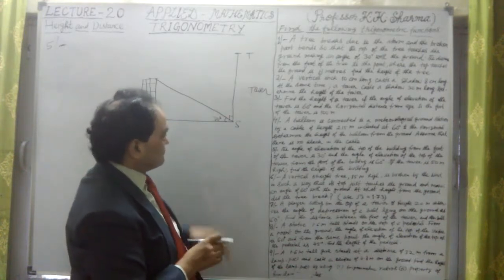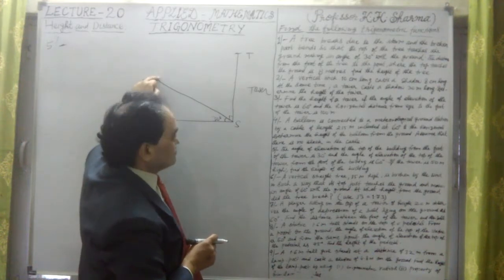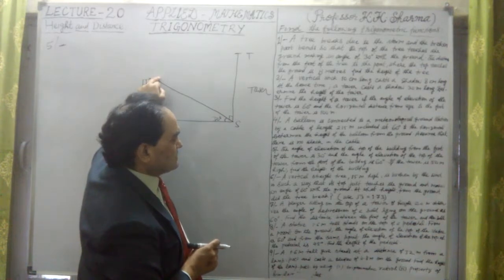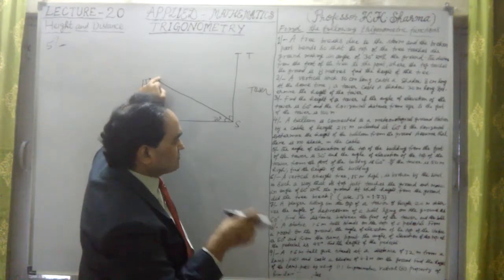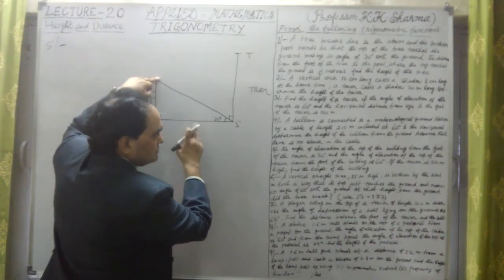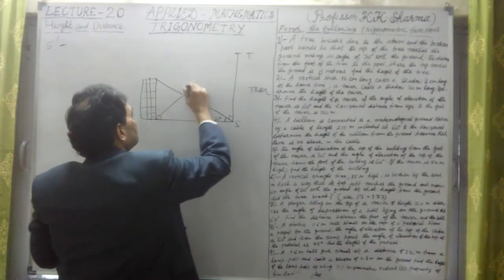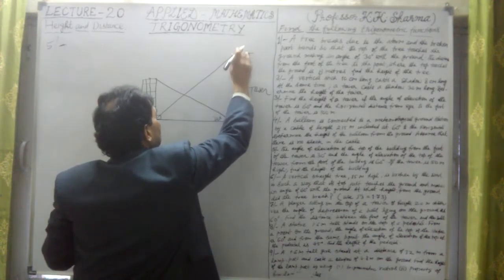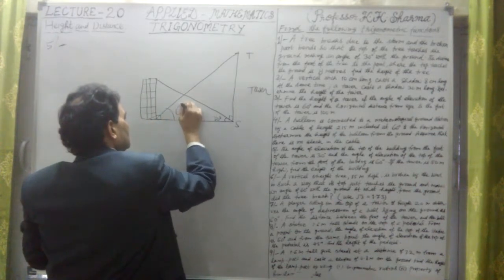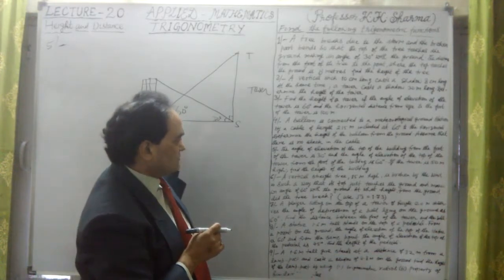Now it says from the foot of the tower, the angle of elevation of the top of the building is 30 degree, and the angle of elevation of the top of the tower from the foot of the building is 60 degree, and this is your 60 degree here.